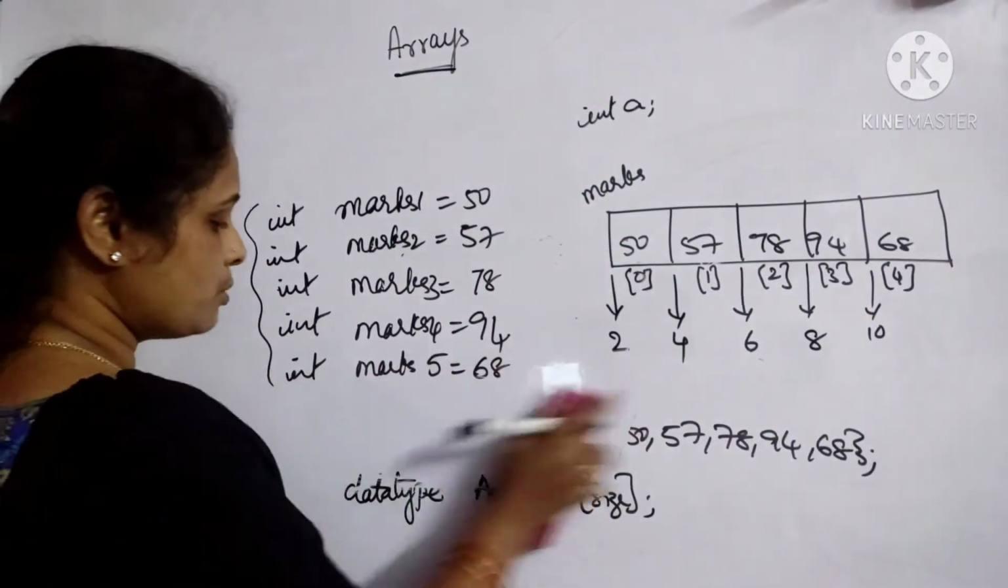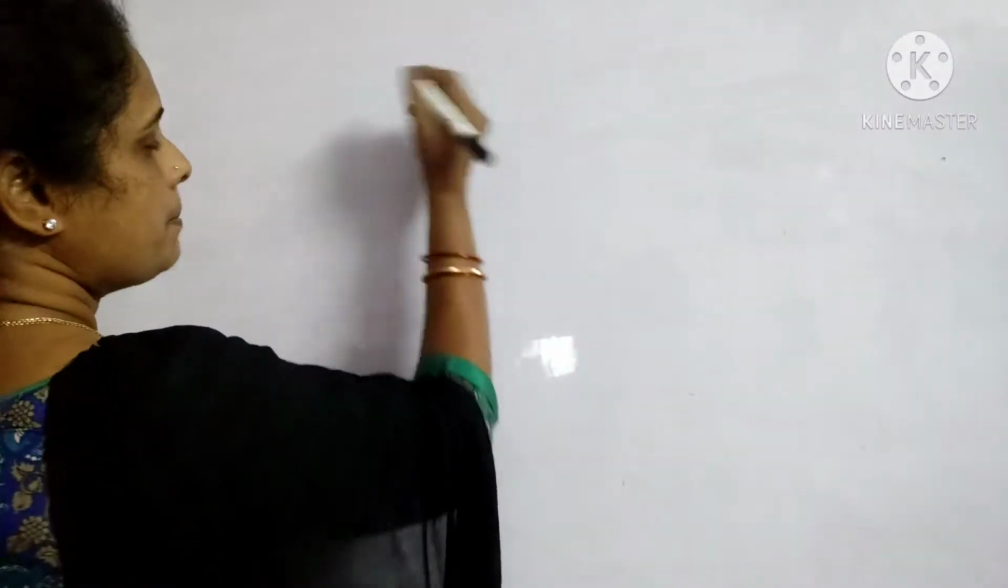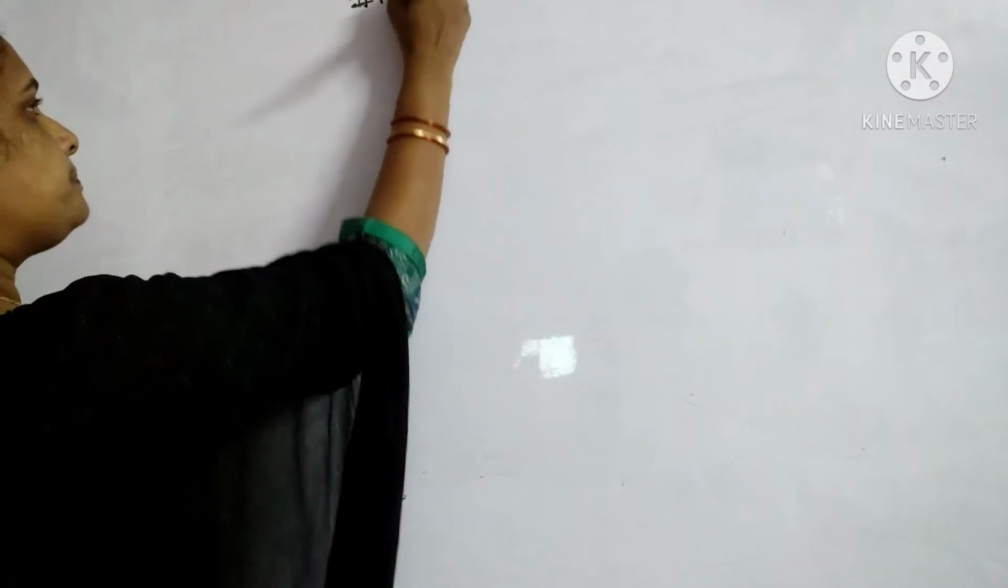Now, coming to how do you write a program using these arrays? Now, we'll see how we can accept 5 different students' marks and display the same. Just initialize them and display the same values. For example, we have a program something like this.